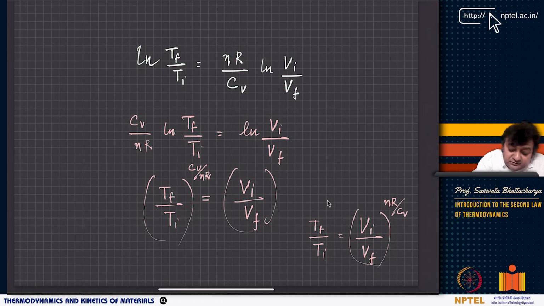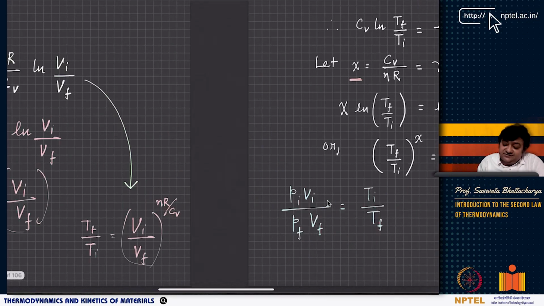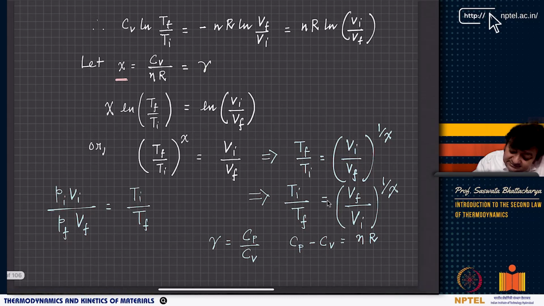So both ways we can write. So this is CV by nR. The way I have taken is nR by CV I took here. So this branch came from this, and this one is following from this way of rearranging. So both ways we can write. Let us follow one of the ways and see.